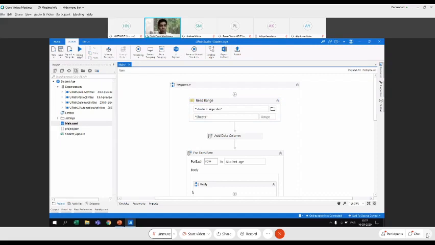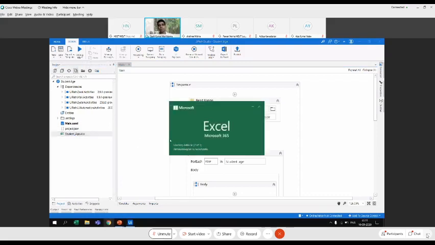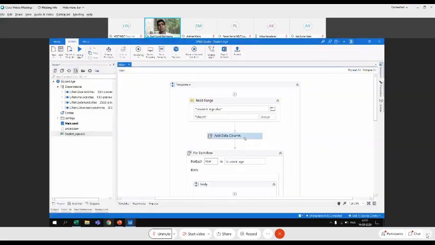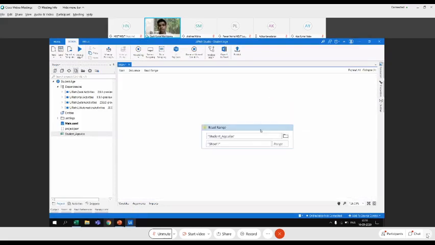Then, as discussed, we want to add a column, and the column is supposed to have a name, along with a location. This is the name of the column, and it is obviously going to get inserted after your existing column. So then there is a method called, okay, by the way, what will this read range activity give us.